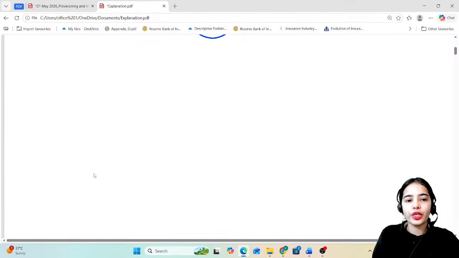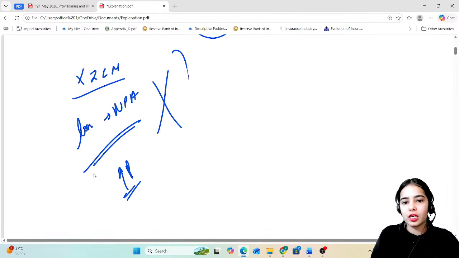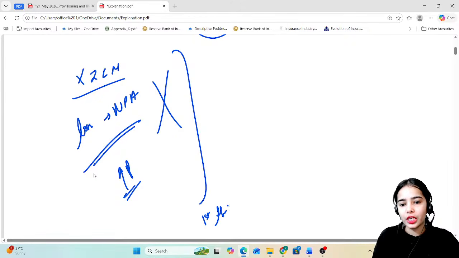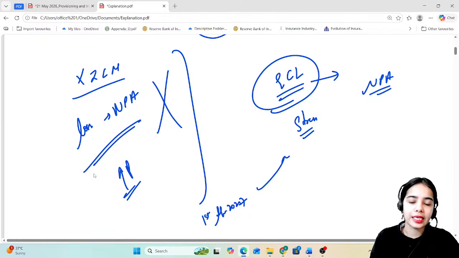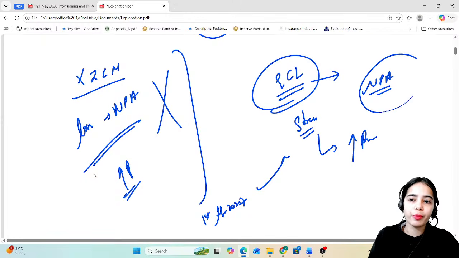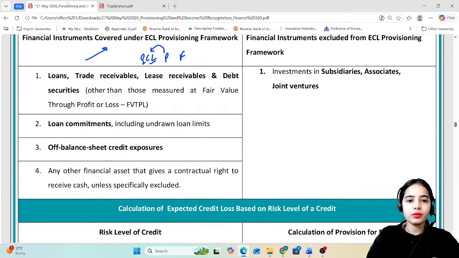So now we are not going to follow the incurred loss model, where only after the loss has been incurred and the loan has become NPA, the provisions are increased. We are not going to follow this. From 1st April 2027, we are going to start with the expected credit loss model. Under the expected credit loss model, before the loan has become NPA, as soon as the stress is recognized, the provisions have to be increased before the loss has happened, on the basis of the expected loss. Okay, so that is the idea.